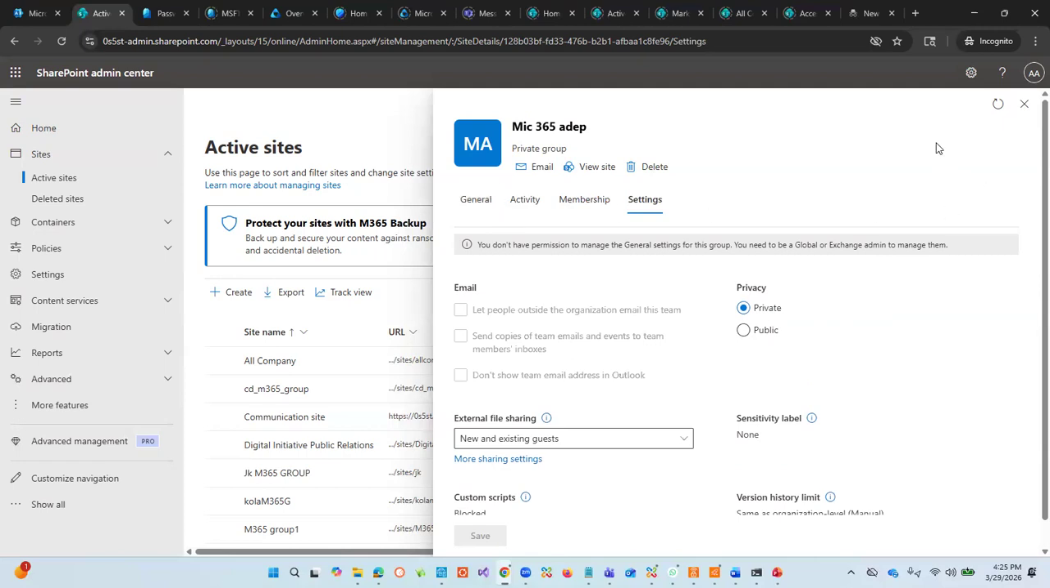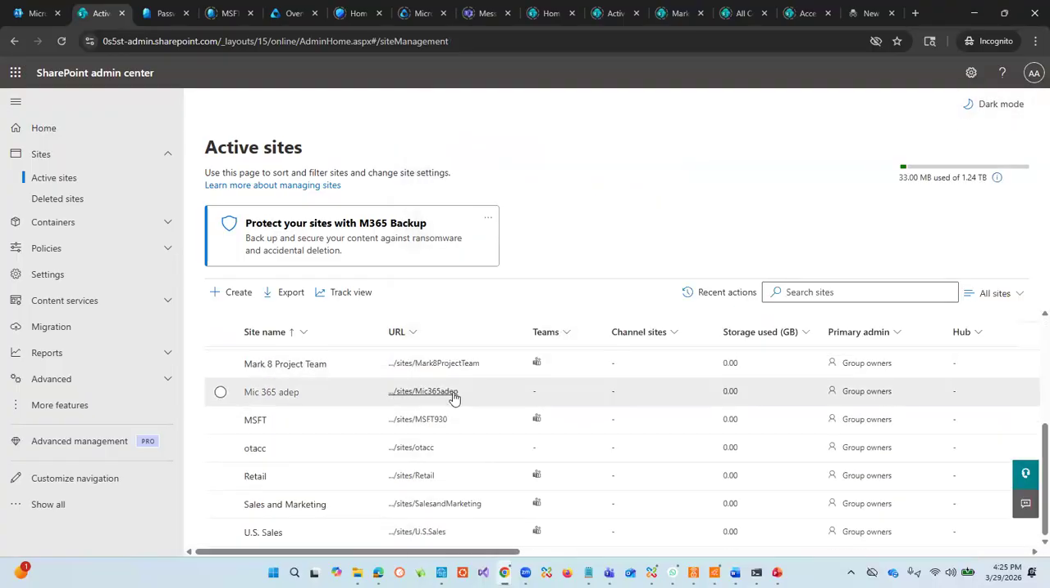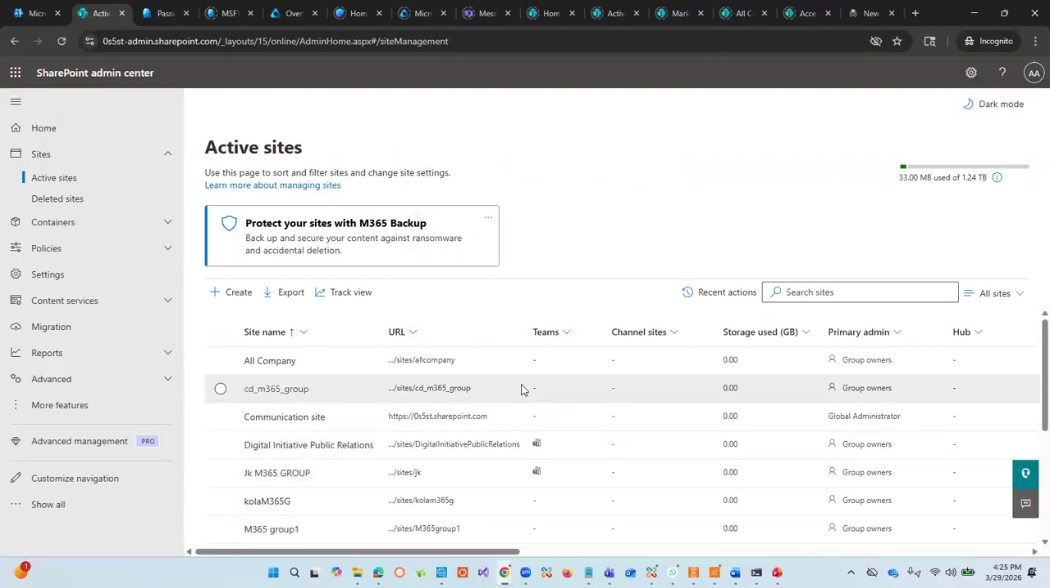These are permissions under different sites or ownership of that. And then you can view all those permissions. So basically, that's what it's all about.